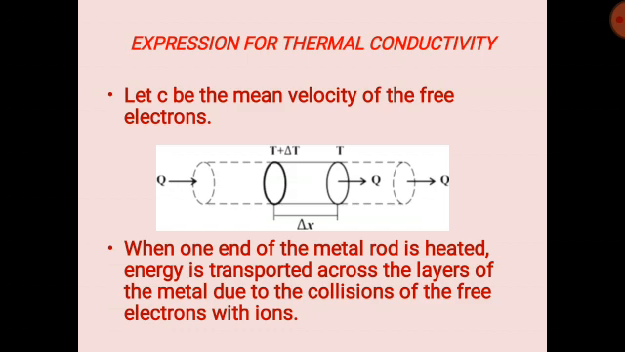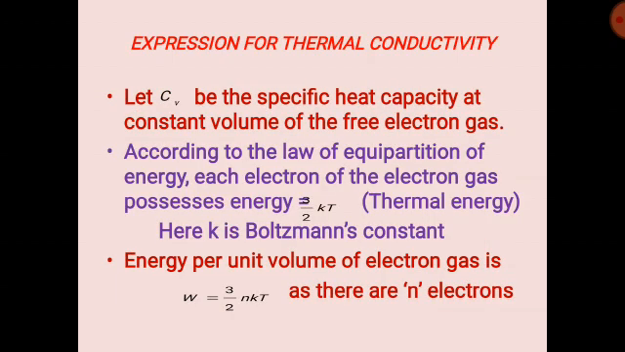So let us take a metal. One end of the metal rod is heated. So energy is transported across the layers of the metal due to the collisions of the free electrons with ions. One end is the hot end and the other end is called the cold end. Here we are taking two temperature levels, T and T plus delta T, quantity of heat Q, and the distance separated, delta X.